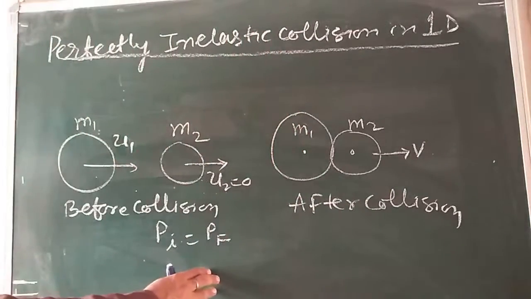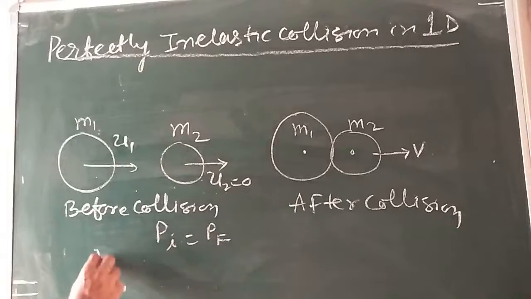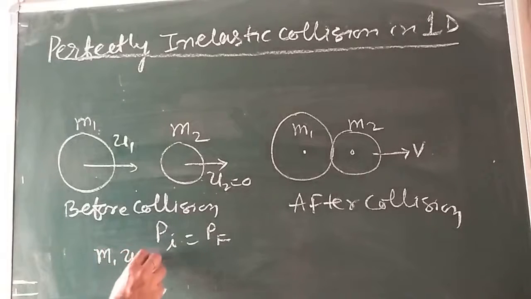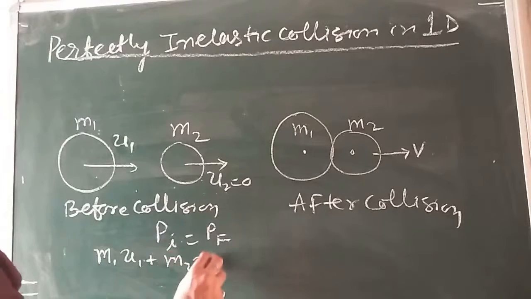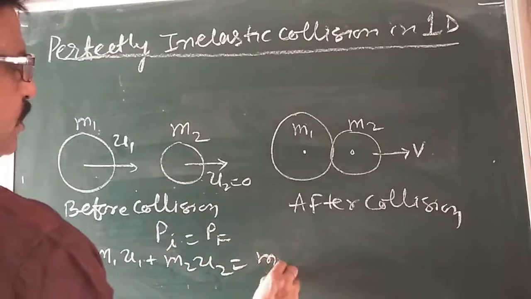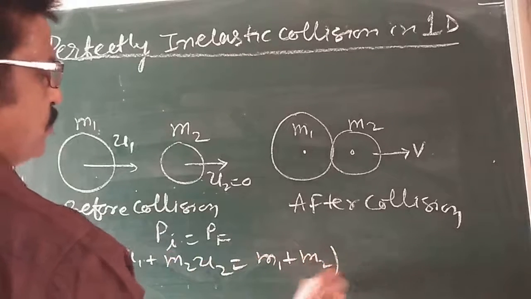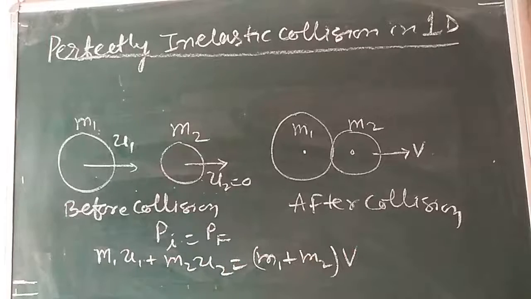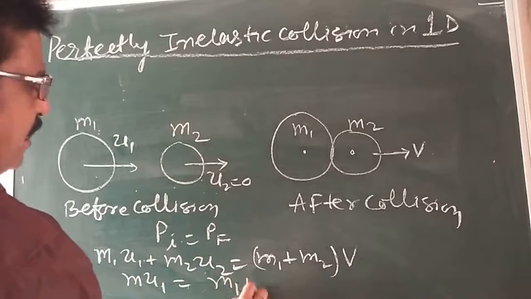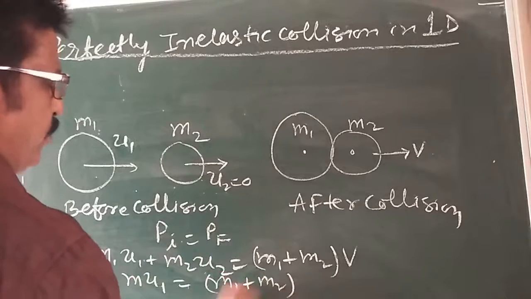So I can write before collision m1 u1 plus m2 u2 is equal to m1 plus m2, the mass of these two, with a velocity v. Here m2 u2 is 0, so I can write directly m1 plus m2 into v.